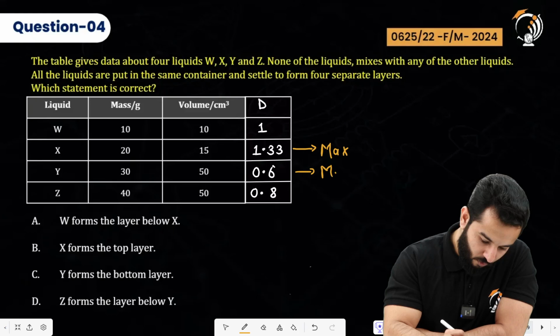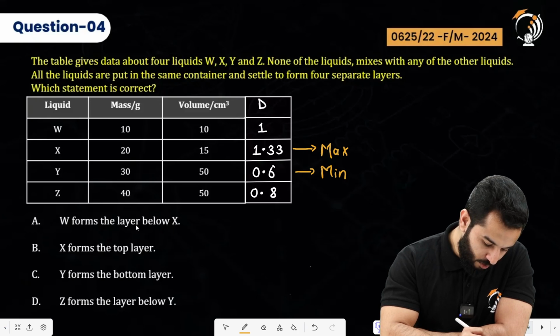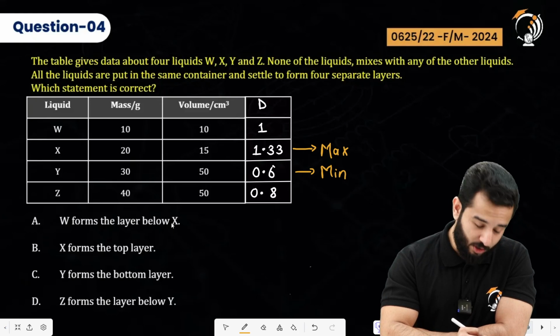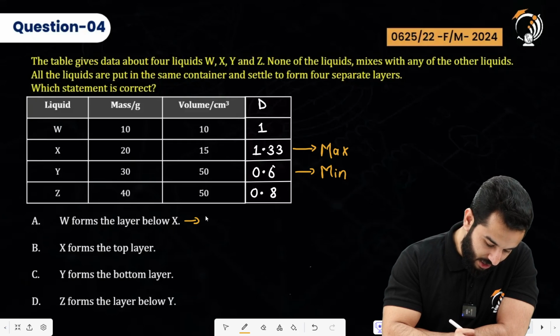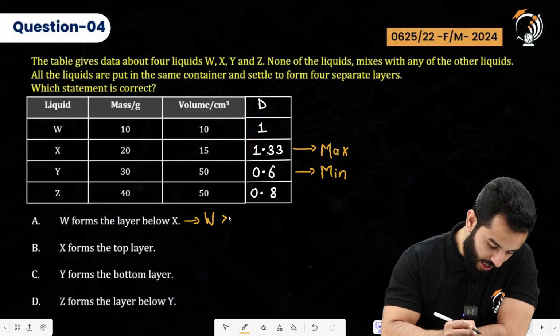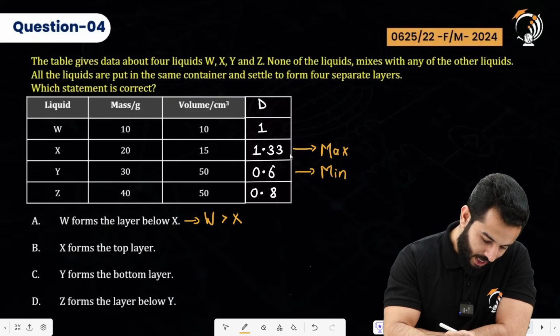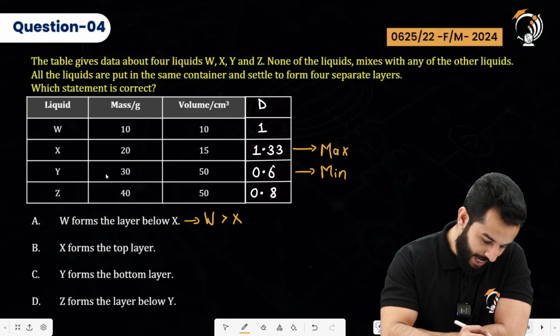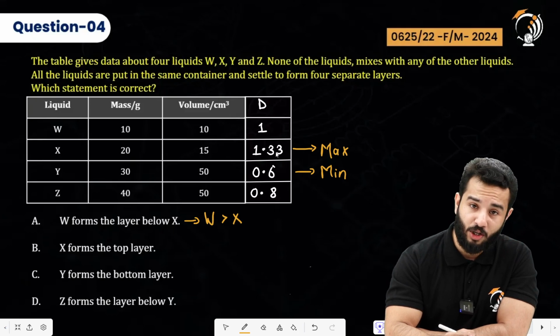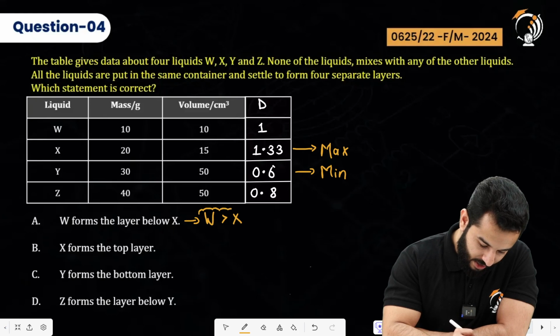Now let's figure it out. W forms the layer below X. According to this, they are trying to say that the density of W is greater than X. So let's check it out. So W is 1, and X is 1 point something. So this is false, right? So this statement is false.